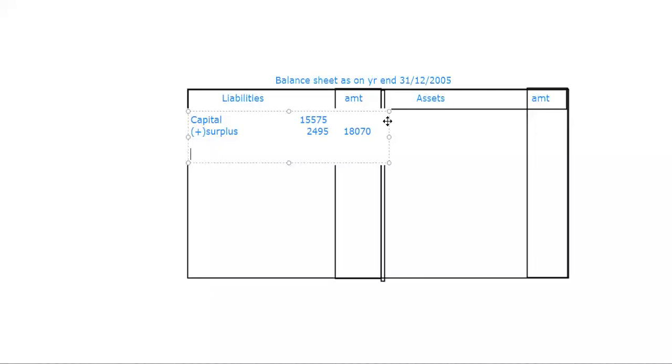Now I will see in the last paragraph, do I have any adjustments related to the liabilities? So go through it. He gave: on 31st December 2005, the following liabilities were outstanding. So what are those two things? Printing and rent. Yes. So outstanding printing, which is 75, and outstanding rent, which is 100. Okay.